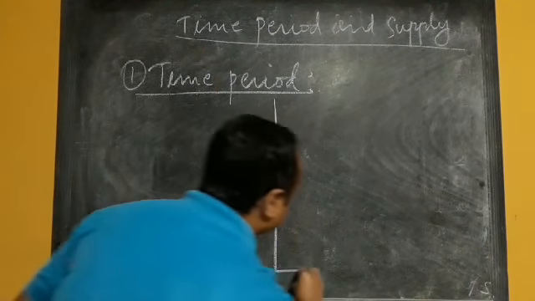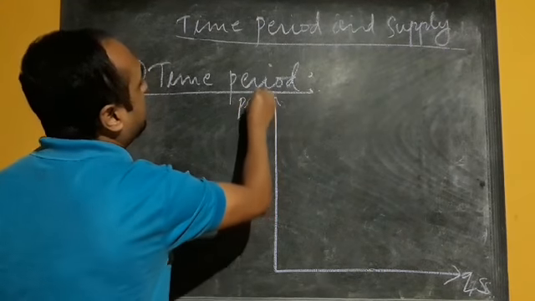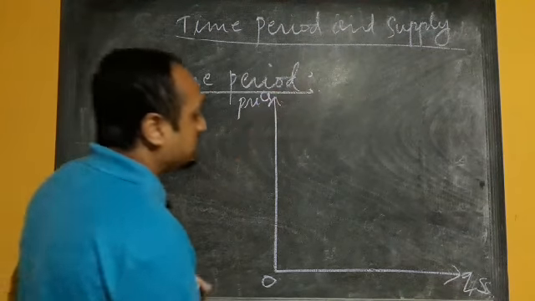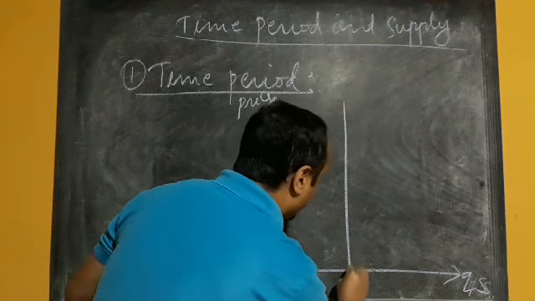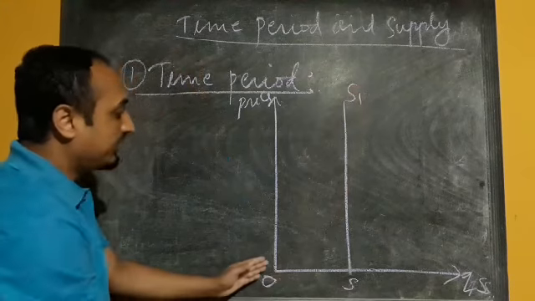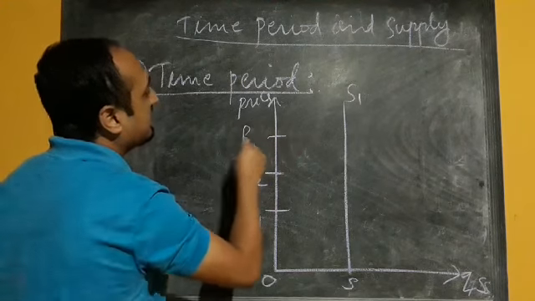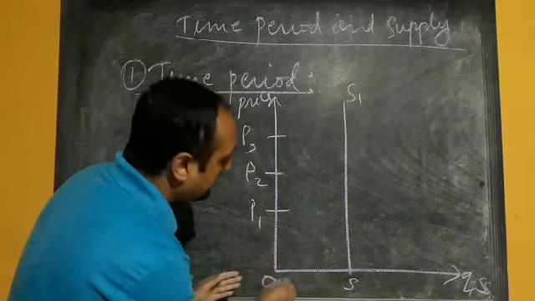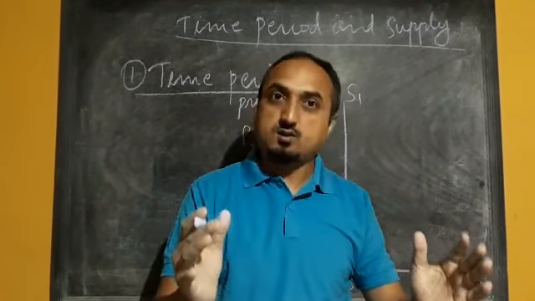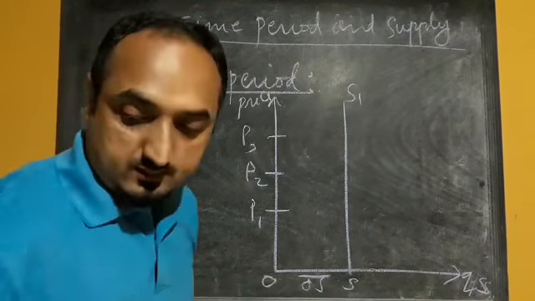That can also be represented with the help of a diagram. Now suppose this is your quantity supply axis, this is the price axis, this is our origin. Now in the case of this time period, as we have mentioned, the supply of commodity will remain fixed. So suppose this is S and S1. Whatever may be the price for the commodity, P1, P2, P3, doesn't matter, the supply of commodity OS will remain fixed. Now next we have the time period short run.